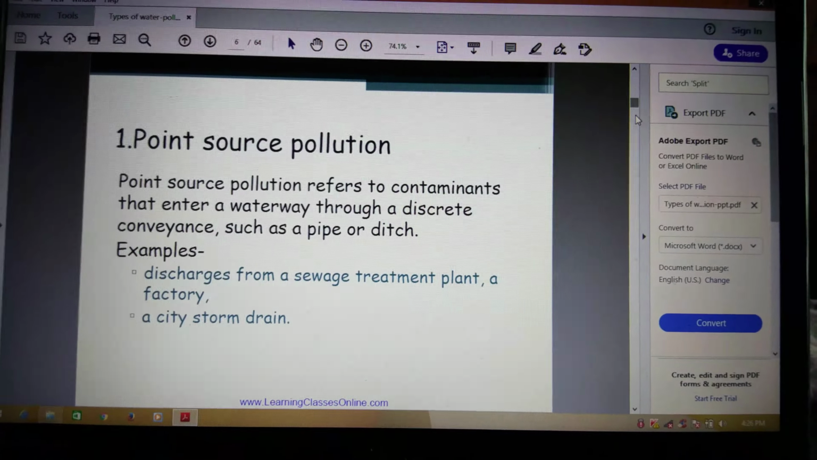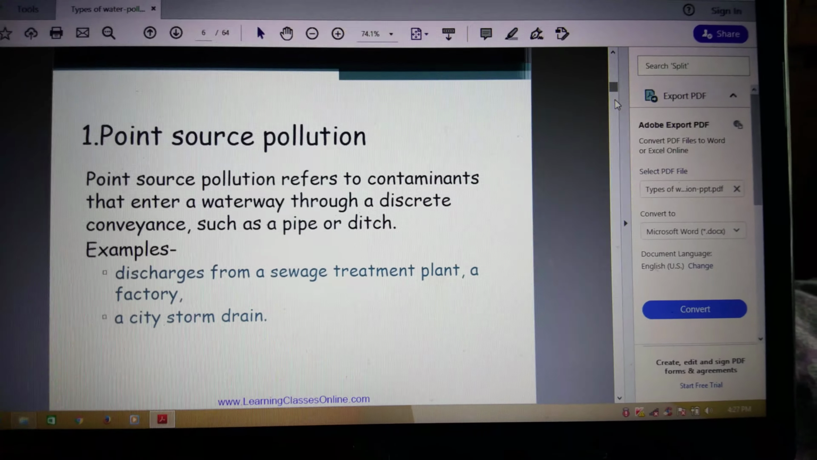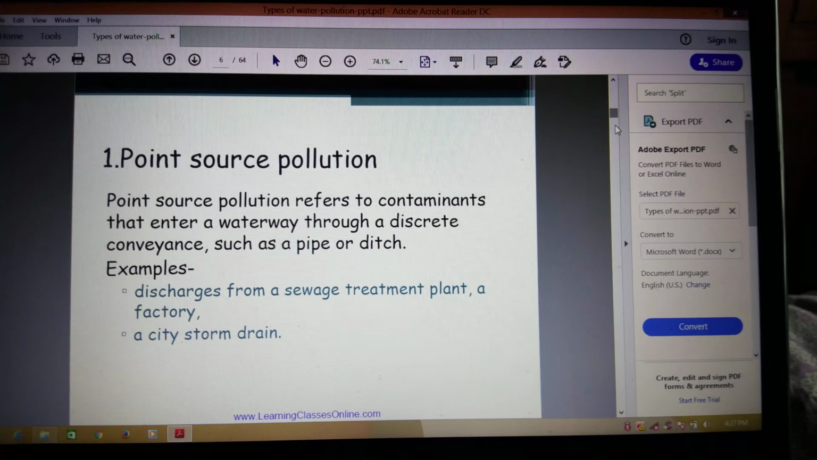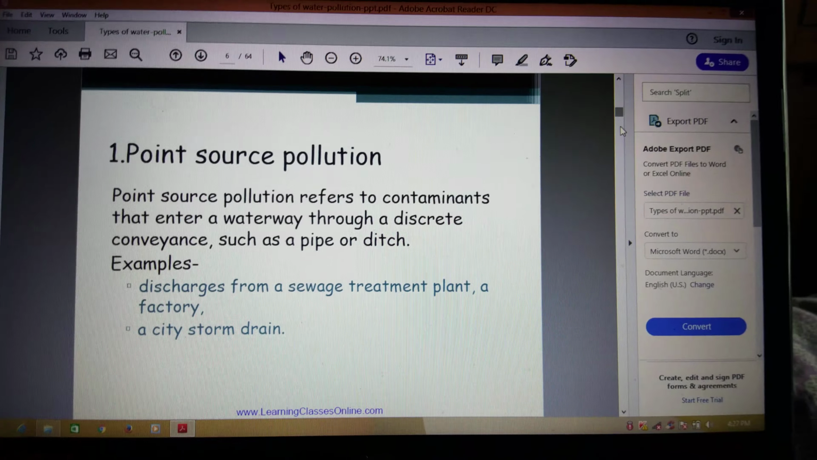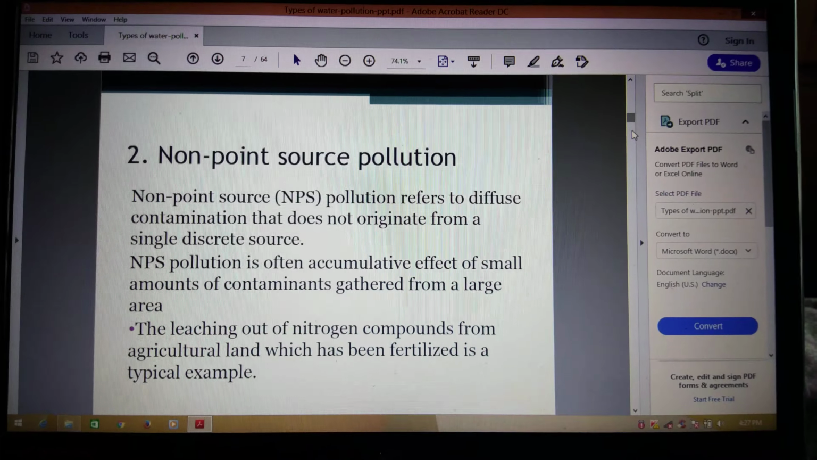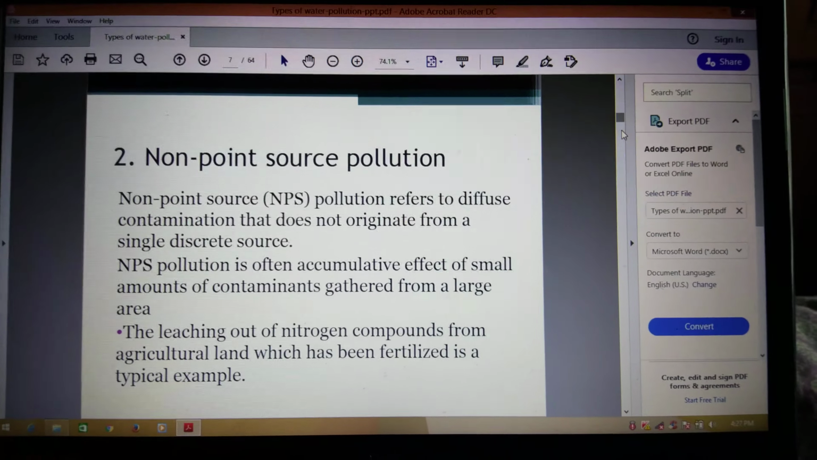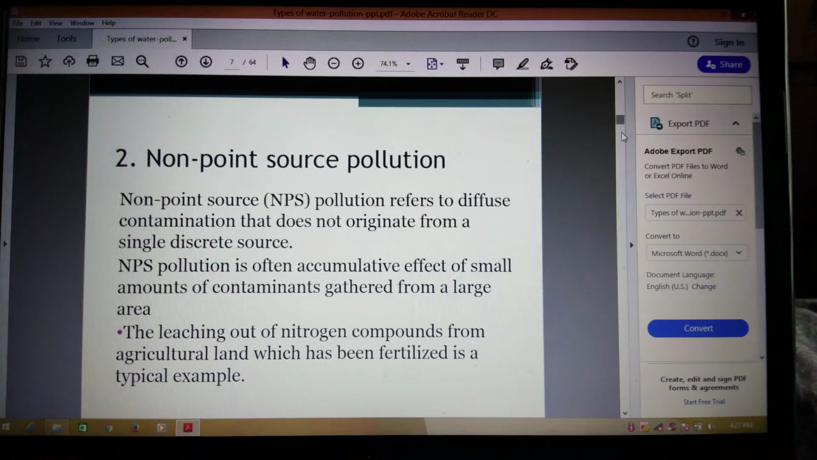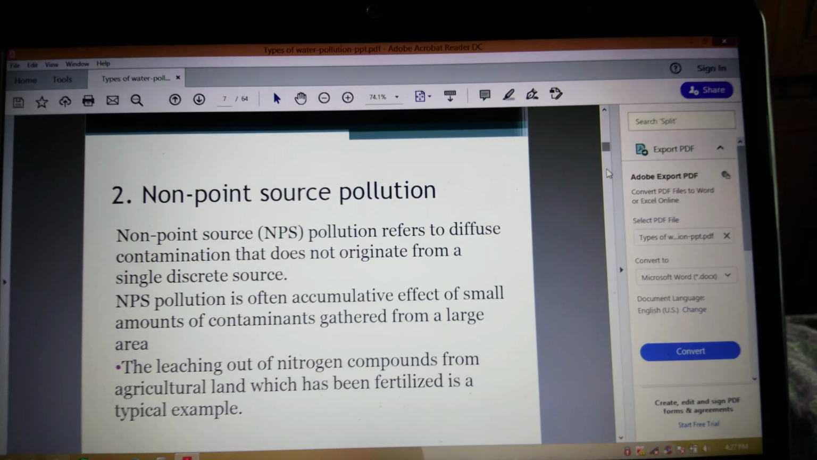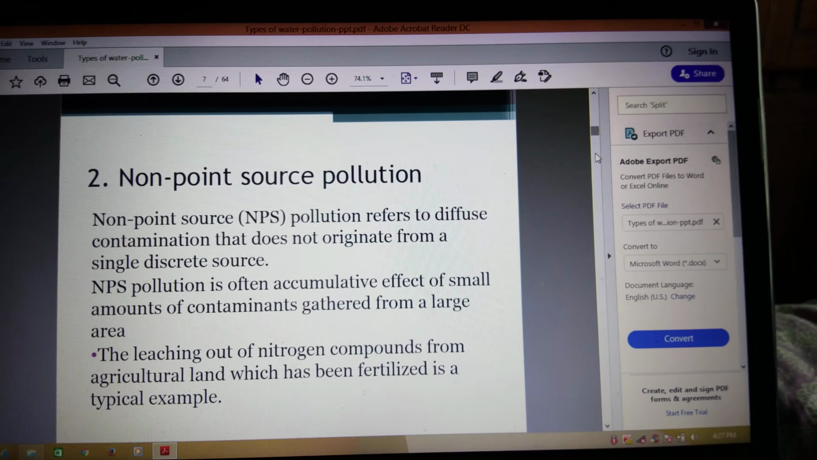That is known as non-point pollution. Then, point source pollution refers to the contaminants that enter a waterway through a discrete conveyance such as a pipe or a ditch. An example is discharges of a sewage treatment plant, from a factory, or a city storm drain. Non-point pollution refers to diffuse contamination that does not originate from a single source, and it may be from multiple sources. That is the leaching out of nitrogen compounds from agricultural lands. In the case of farming, the nitrogenous compounds get washed into a river.